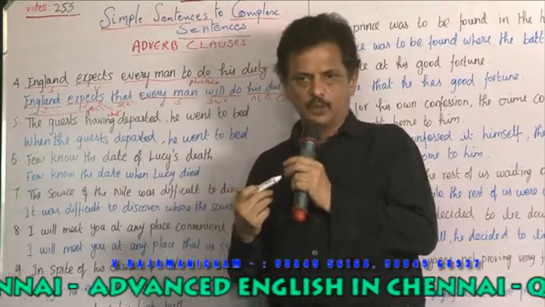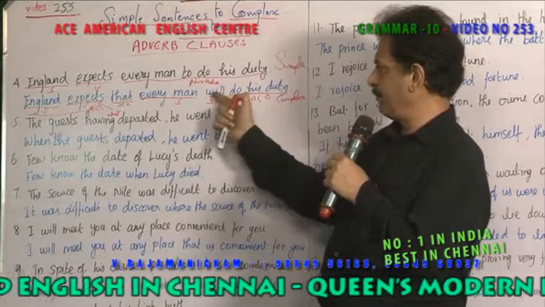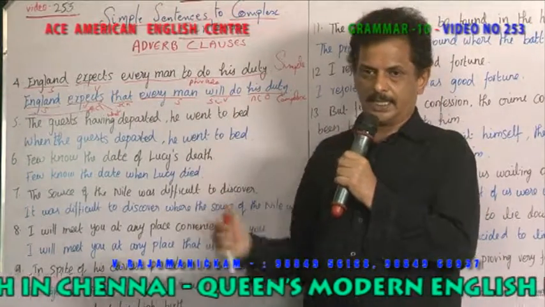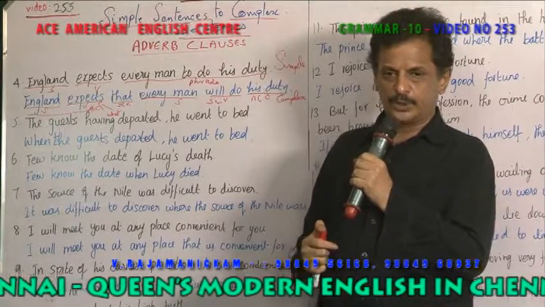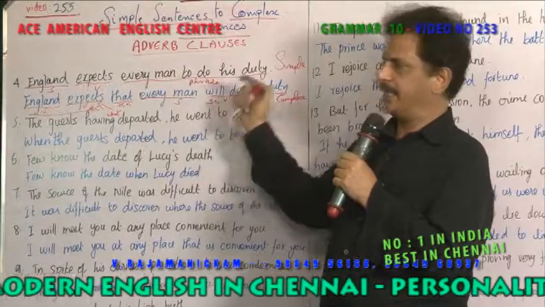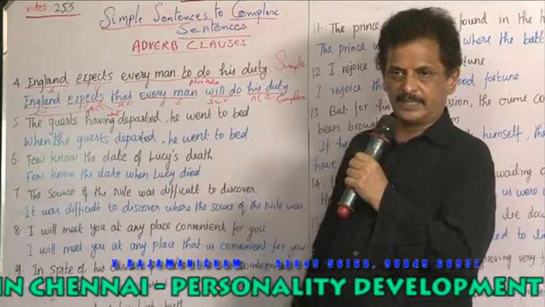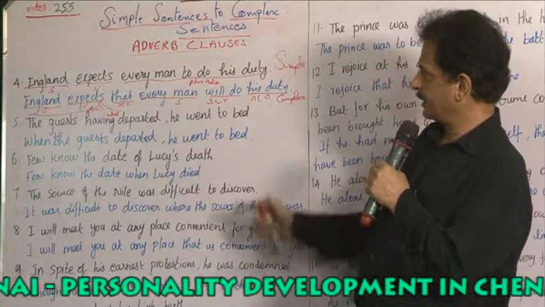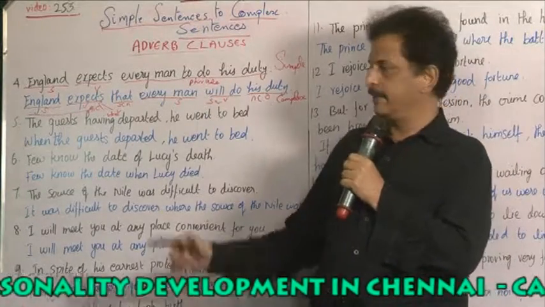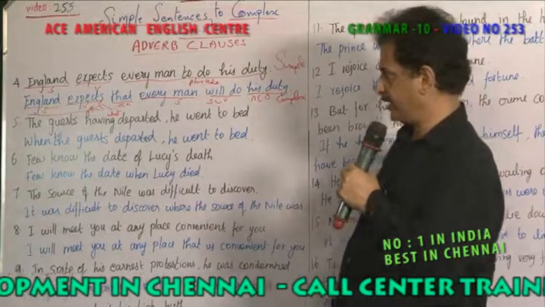England expects. What does England expect? That every man will do his duty. This is a separate clause with a subject and a predicate. Here there is no verb, no subject. Every man, here subject and predicate is there, verb is there, right?